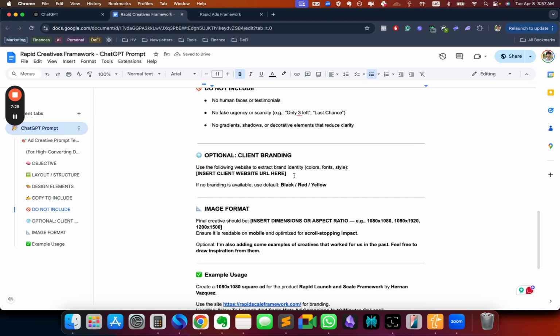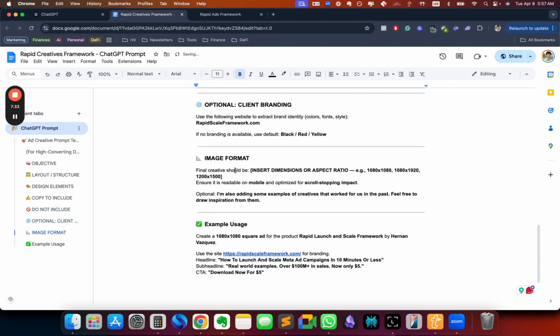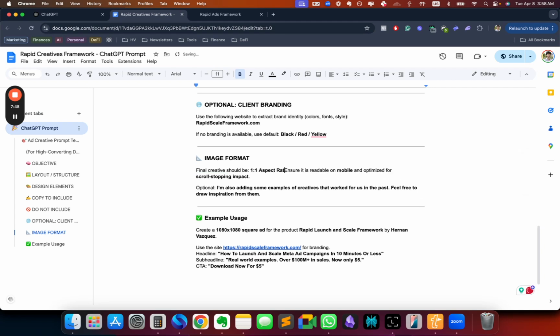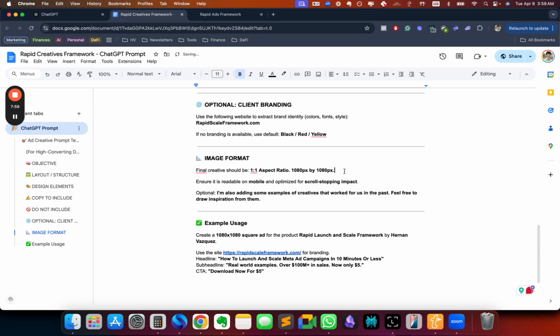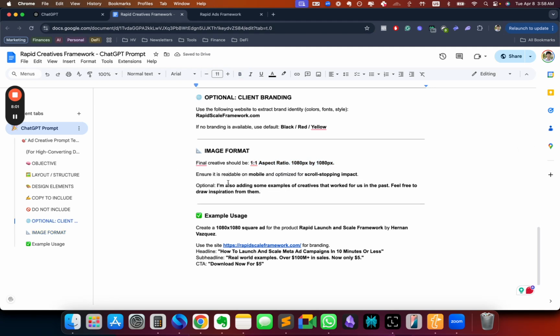Now these are some additional things that I added to the prompt. And then the client branding, again, I'm going to repeat my website here, rapidscaleframework.com. And now here is where you would set up the size of the ad. In this case, I would be doing a square image ad, but you can do vertical ads or different types of ads. I would do a 1:1 aspect ratio, 1080 pixels by 1080 pixels. So this is going to give me the final size of the ad, okay?